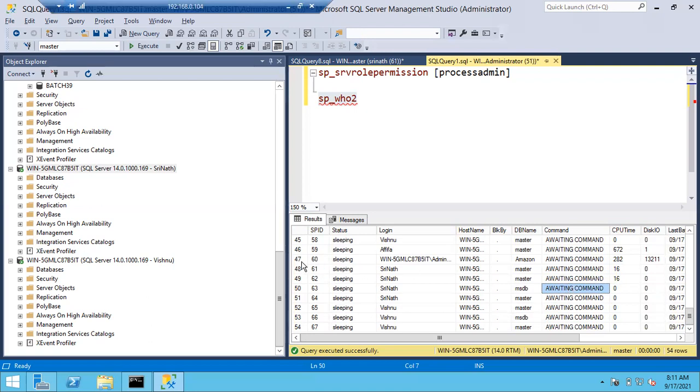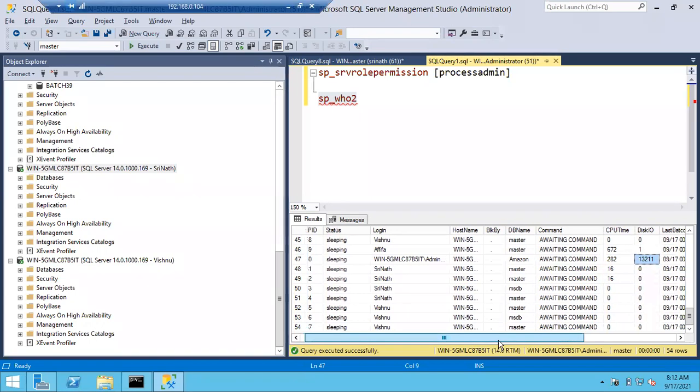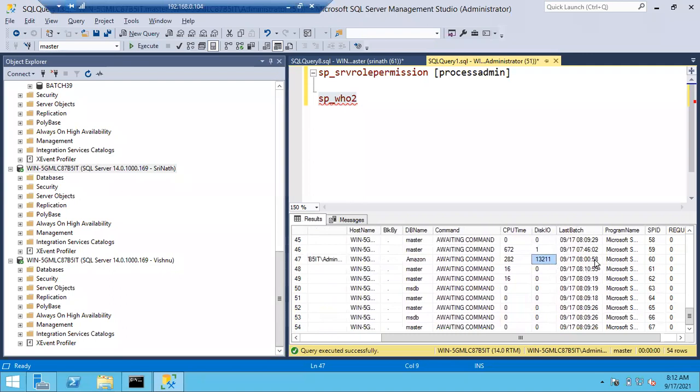Who connected to my SQL Server? What is the login name they used to connect? And to what server they connected? And on what database they connected? And what query they are running, insert, update, delete, stored procedure, you can see everything, and how much CPU is taken by their query, how much disk IO is taken by their query. Okay, you can see here when the last batch ran, and what interface they used.